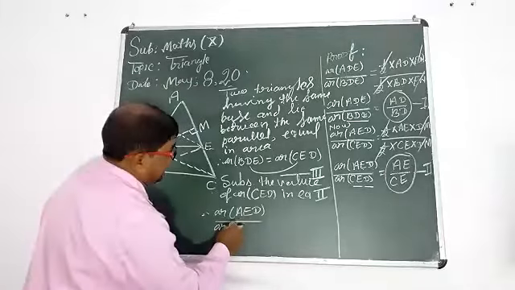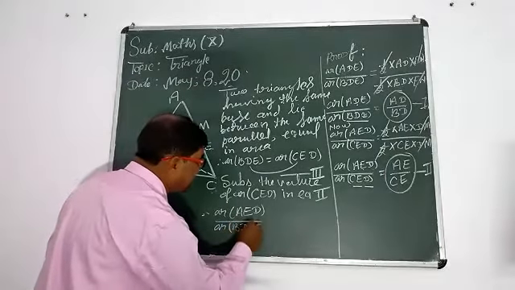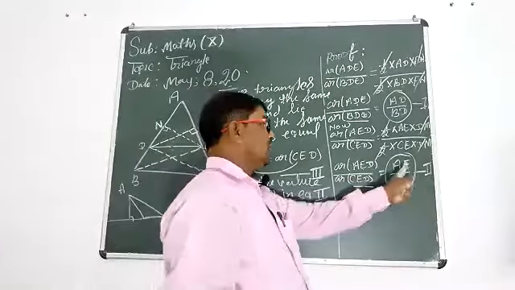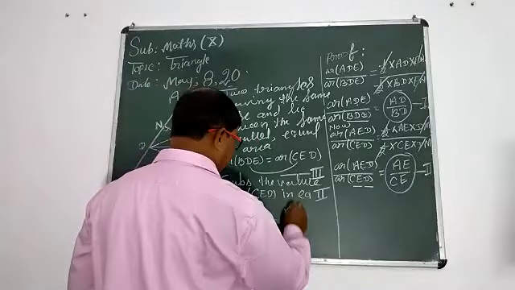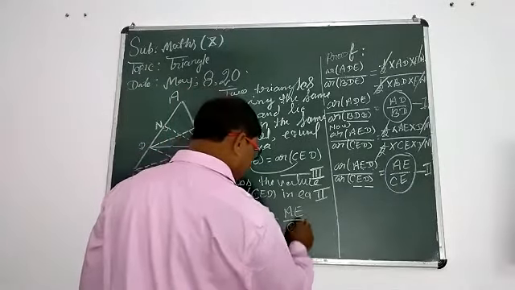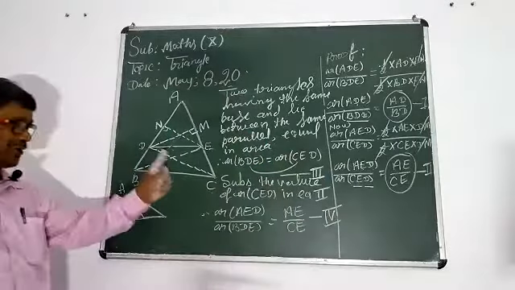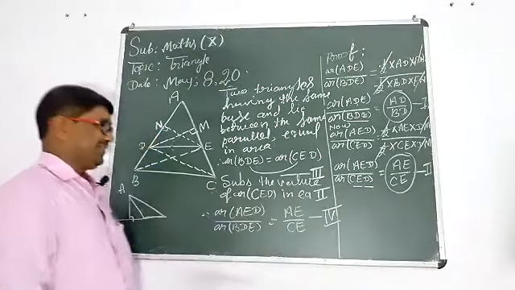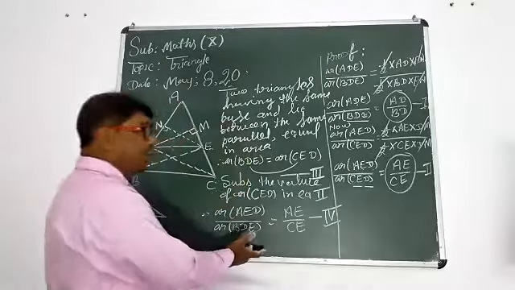So area AED upon area BDE is equal to AE upon EC. We write it as equation number 4. How can you get equation number 4?